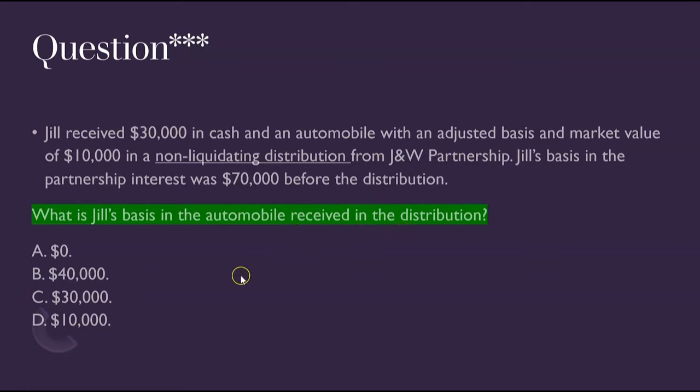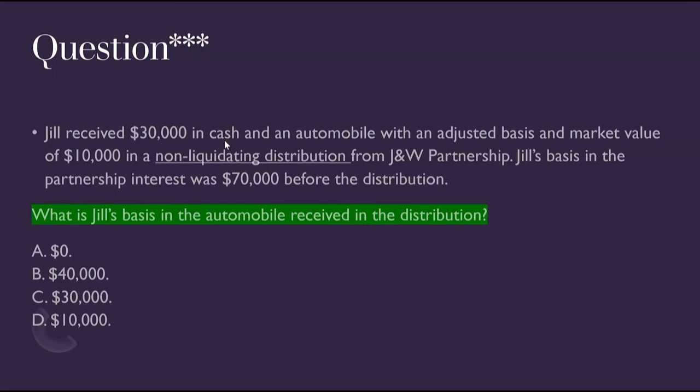Let's see. Remember, when we did the liquidating distribution, we took the cash first. We had $40,000 remaining, and we applied all $40,000 against the car because we have to zero out her basis if it's liquidating. But here, it's clearly non-liquidating. So we're going to start the same way. Always apply the cash first. Even though there's two distributions, cash has to be applied to the basis first. So once again, it's $70,000 minus $30,000 in cash brings her basis down to $40,000. But from here, it's going to be very different.